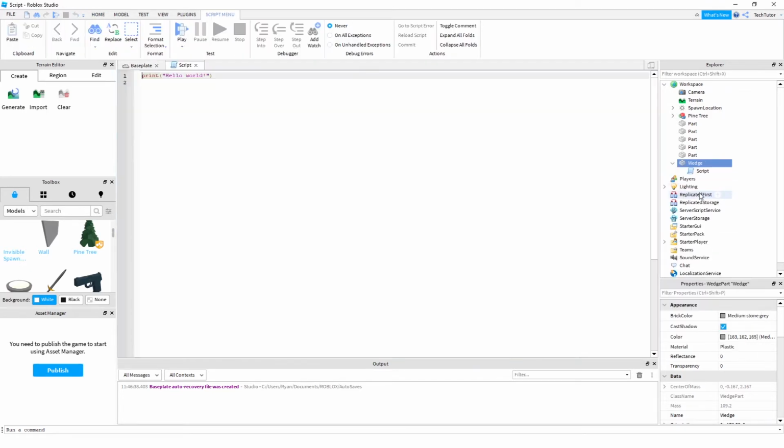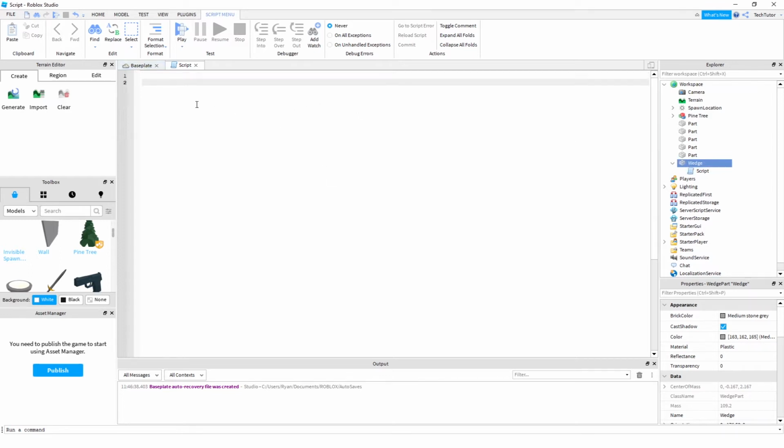So script. And then inside the script is where we're going to add the function that will make this item disappear. So in here, you can see they actually have just a simple print statement to say hello world, which will show up in the console. We don't really want that, so we'll go ahead, remove that. And now we're going to want to create a local variable to the script that can reference the actual wedge part item.